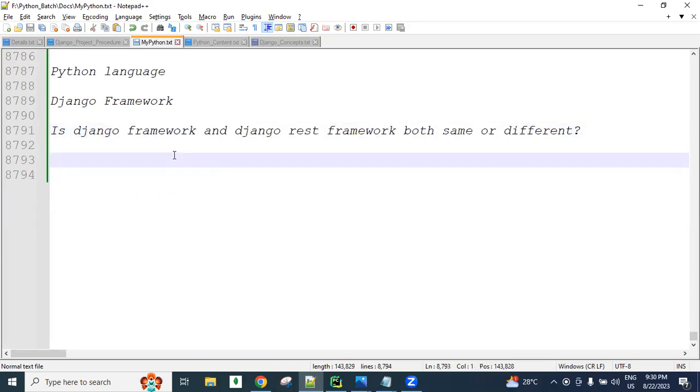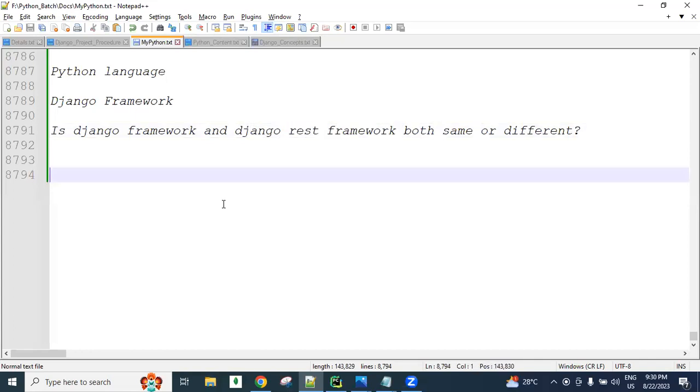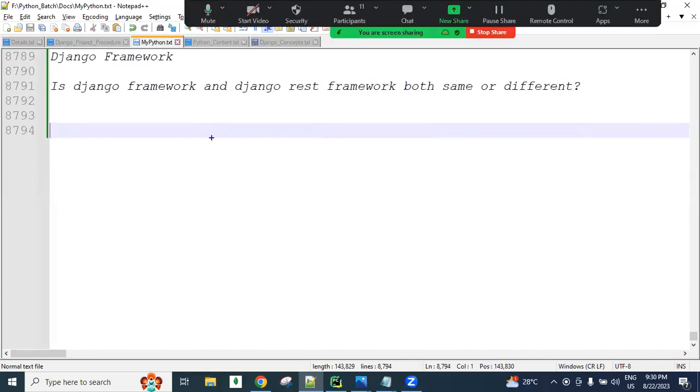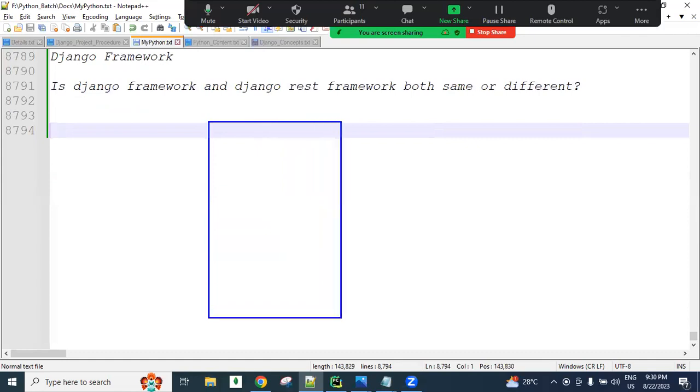The Django framework is one framework, and the Django REST framework is a different framework. This Django REST framework is built on top of the Django framework. Simply, the Django REST framework is nothing but an extension of the Django framework. For example, this is my Django, and in this Django there are some concepts.